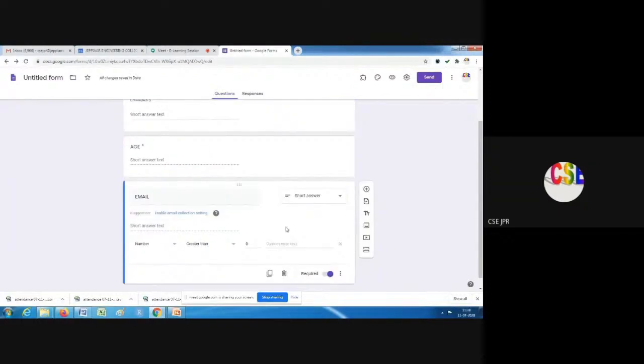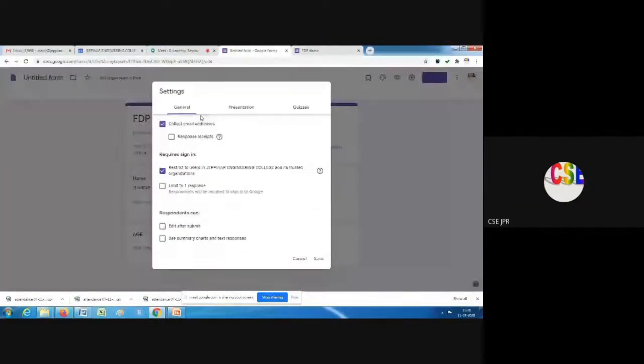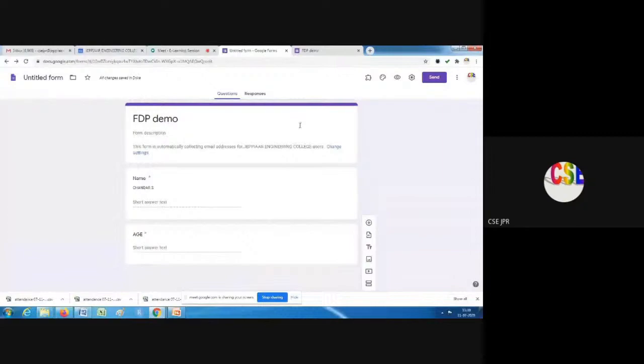This is asking to enable email collecting, so the first piece of information will be collecting the email. It is not shown here, but if you see the preview, how our form will look, we can change that email collecting setting. Okay, the form will collect email now.